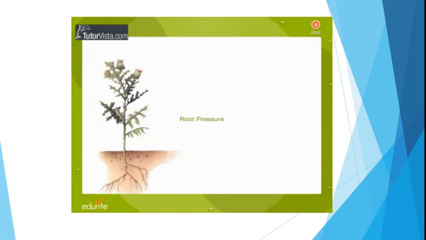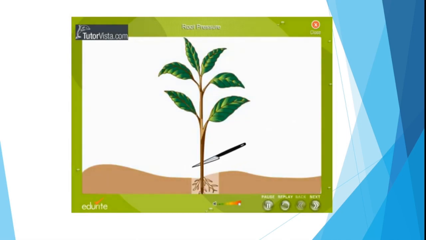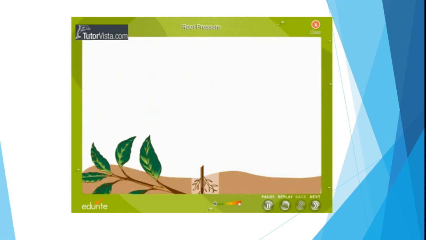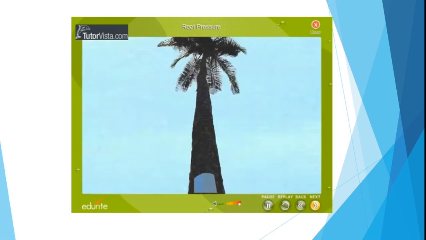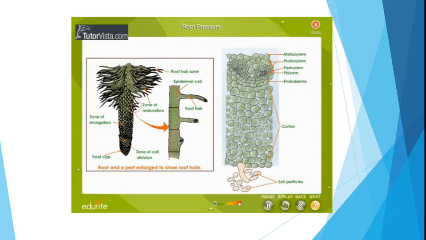Root pressure. When a plant is carefully severed close to the base of the stem, the sap oozes from the stump. The fluid comes out under pressure, which is called root pressure. Root pressure is of vital significance in plants, for it forces up water against gravity to the tip of even the tallest plant. Let us observe a root and a part enlarged to show the root hairs.